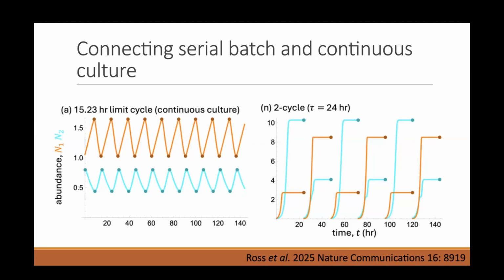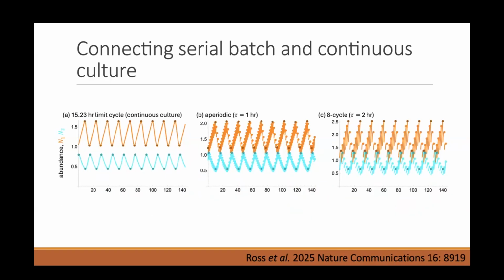And then we just took our serial batch model and we changed the period of the dilution while keeping the total nutrient influx and dilution rate constant to make it a fair comparison. So this is a case where we start off close to the continuous system. And so here we have a nice 15.23 hour limit cycle. With 1 hour forcing, we get what appears to be just a fuzzed out version of that, although technically it appears to be aperiodic.